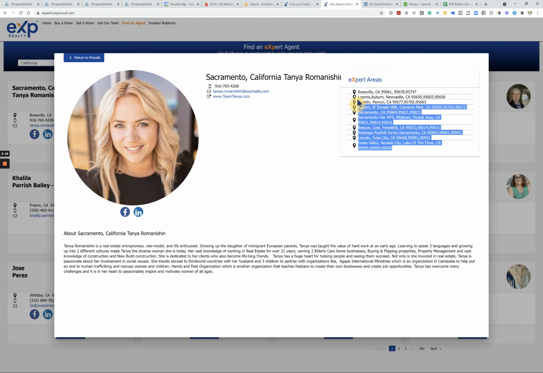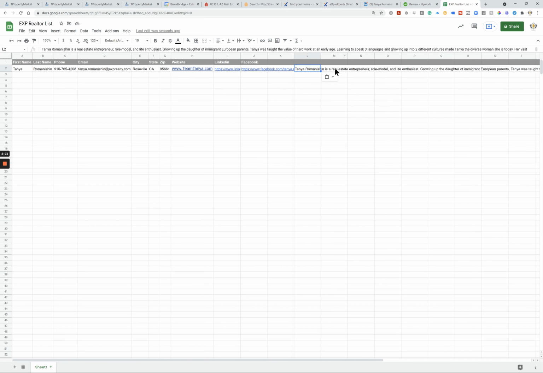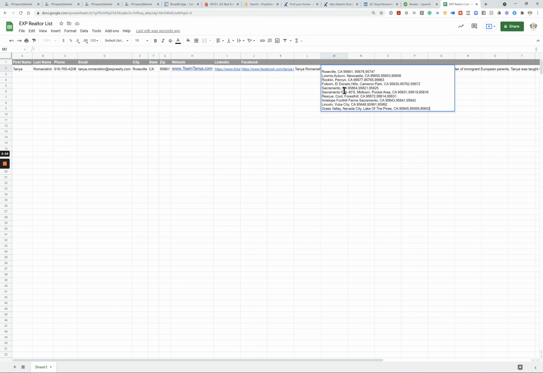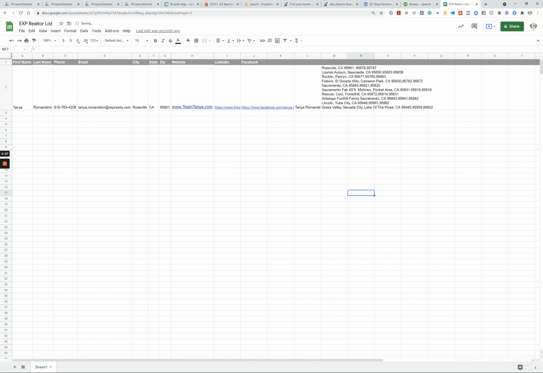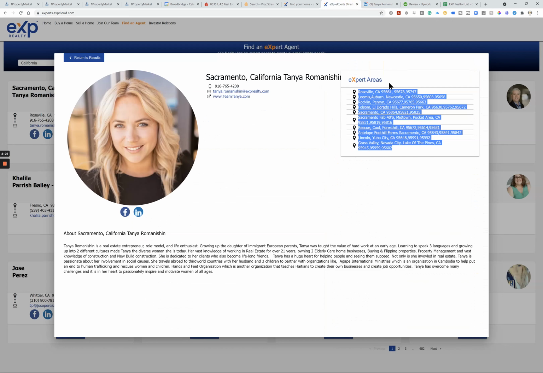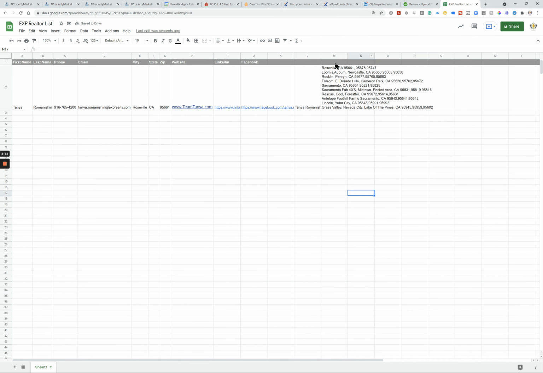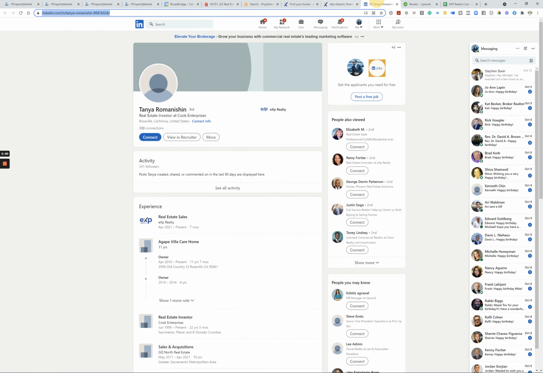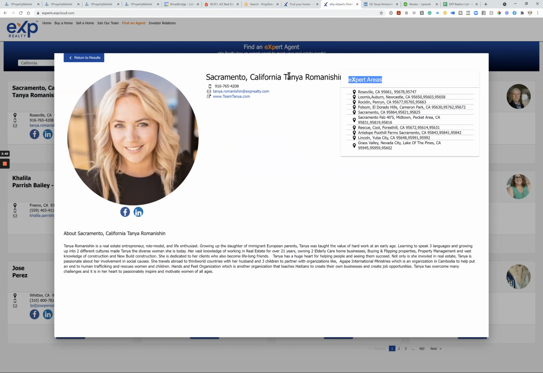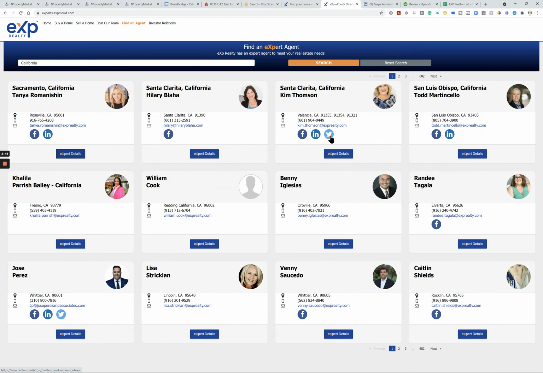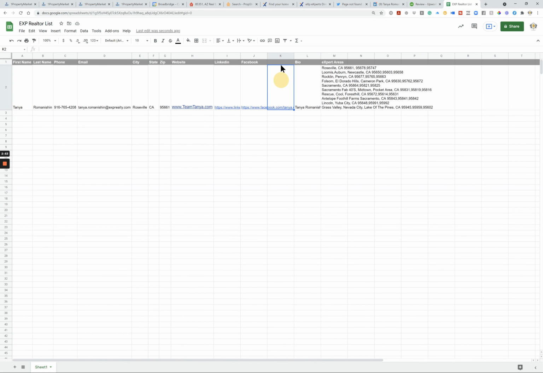And then these expert areas, if we can get all of this and dump it into one like this, and go back and get this expert areas. Expert areas, we get bio, and then let's add also, I think there's a Twitter here, right? In this case. Boom. So we got Twitter.